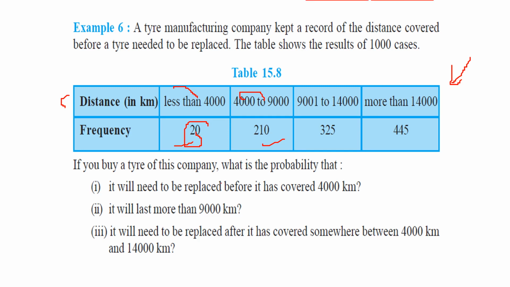I'll tell you one by one. Let us get some rough idea now. It will last more than 9000. So more than 9000 means this: 325 plus 445 divided by 1000. Then it will need to be replaced after it has covered somewhere between 4000 and 14000. So 210 plus 325 divided by 1000 is the answer.